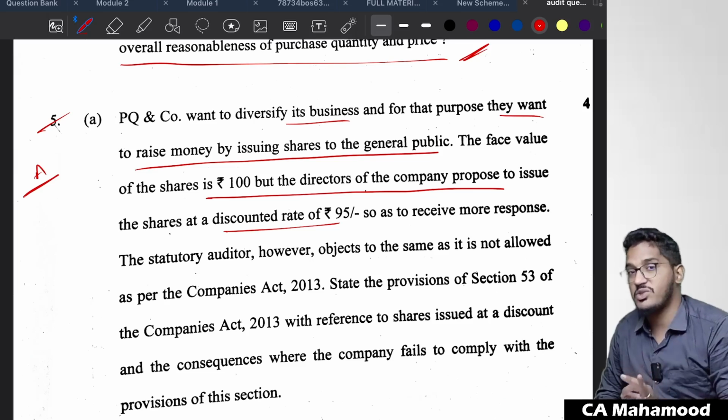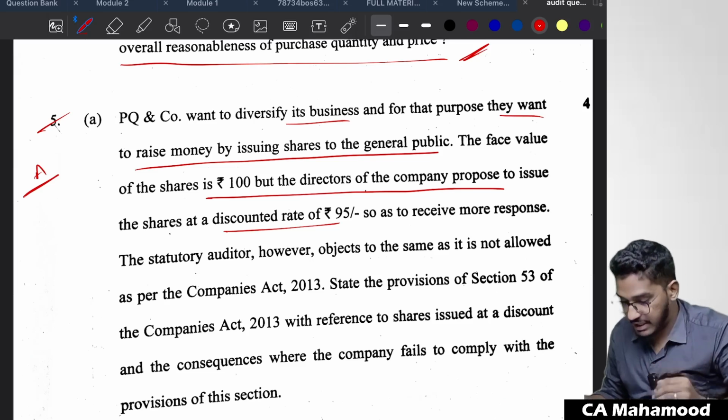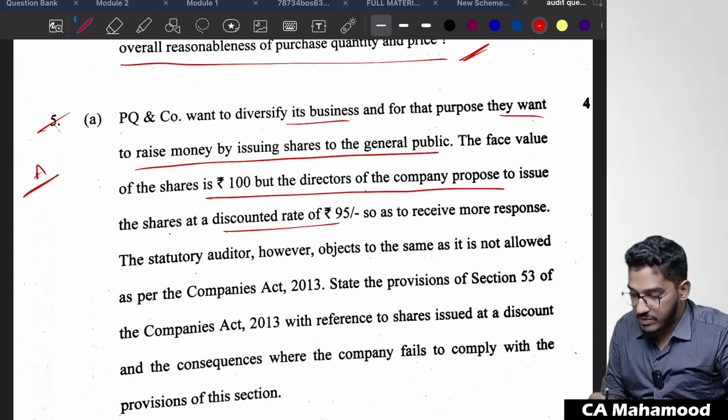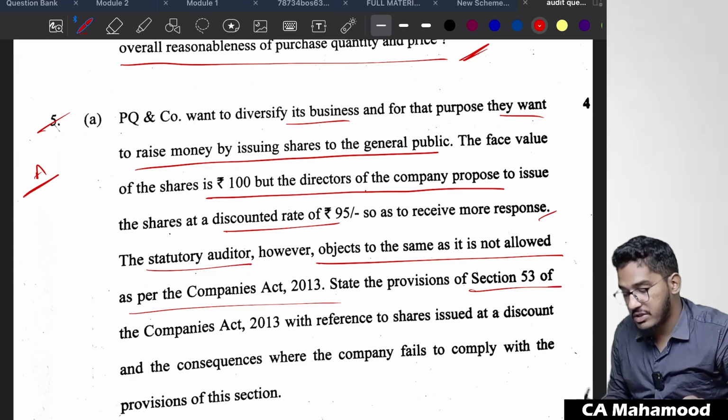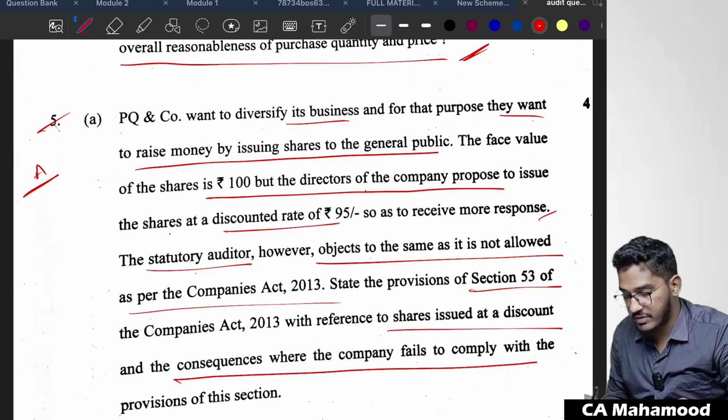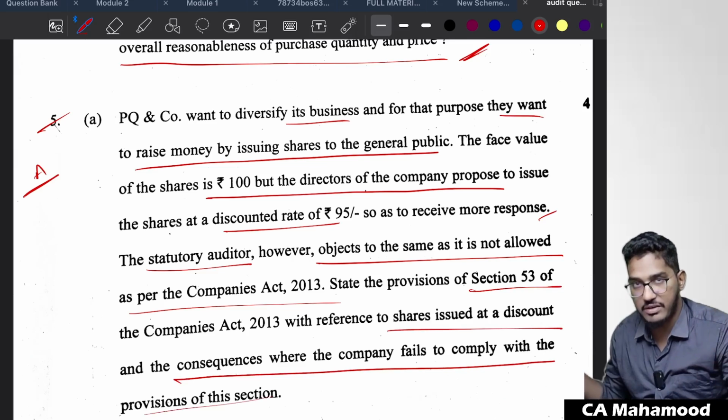A summary question will be there. This is what the question relates to. But anyhow, let me read it. So PQR and Company wants to issue the shares at 95. The statutory auditor, however, objects to the same, as it is not allowed as per the Companies Act 2013. State the provisions of section 53 of the Companies Act with reference to shares issued at a discount and the consequences where the company fails to comply with the provisions of the Act.